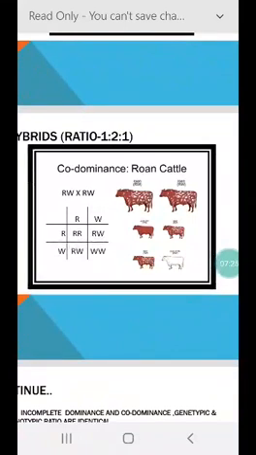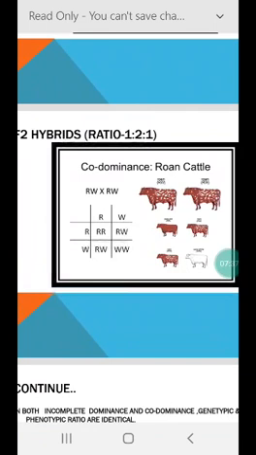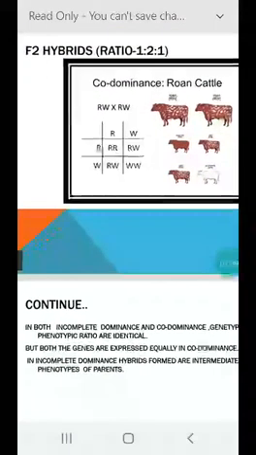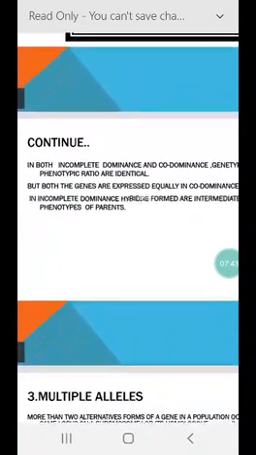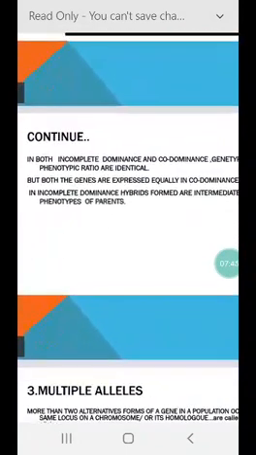Means red also, white and roan also, in the ratio 1:2:1. Thus, in case of codominance also, genotypic and phenotypic ratios are identical. Means both the ratios are 1:2:1.